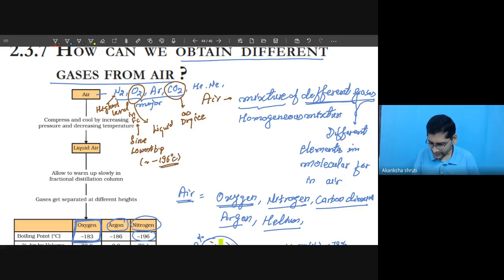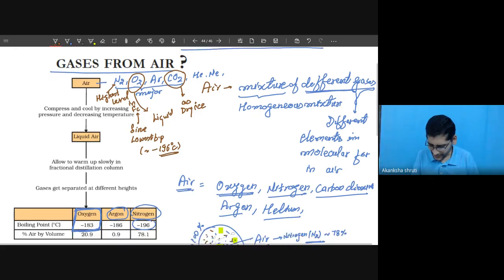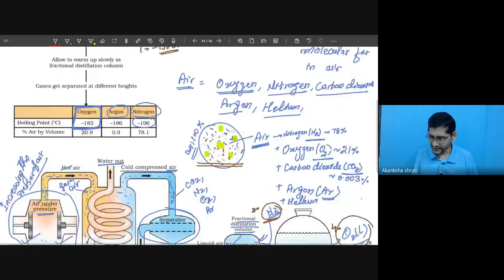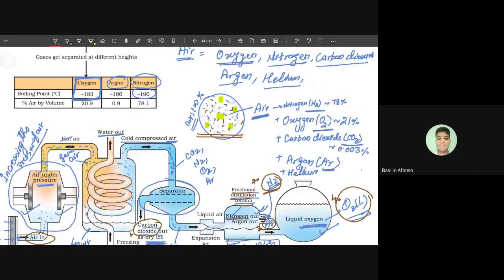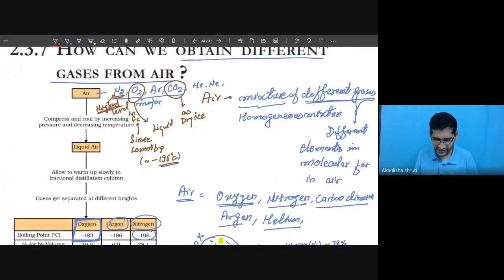You are getting, no, this minus 196 is lower than minus 186. Okay, in negatives, the bigger the number, the smaller the value. Okay children, so you have to keep this in mind. So this nitrogen is obtained at the highest level of the fractionating column. Okay, it is shown here. This is the fractionating column or fractional distillation column, meaning the same thing.